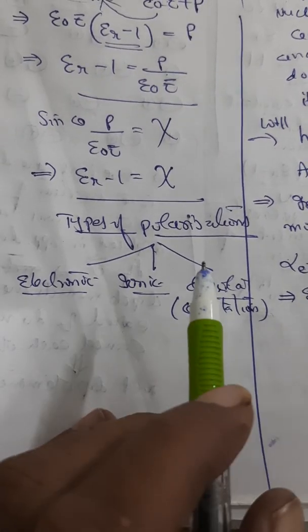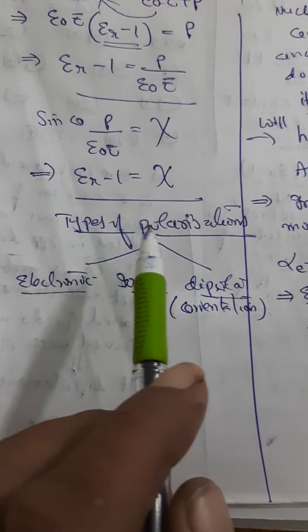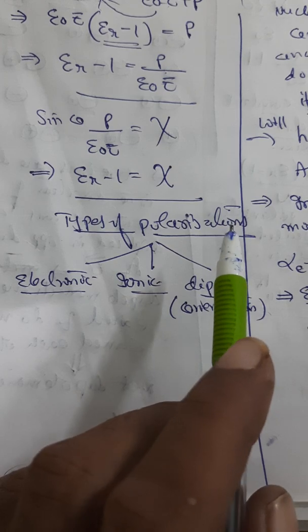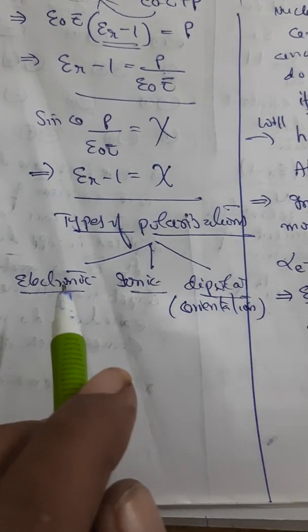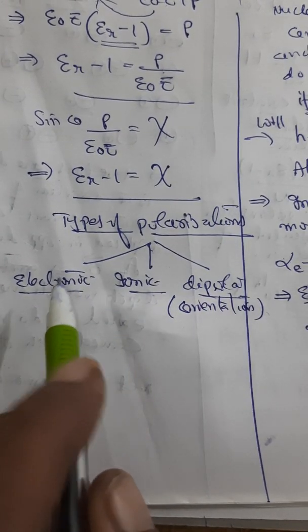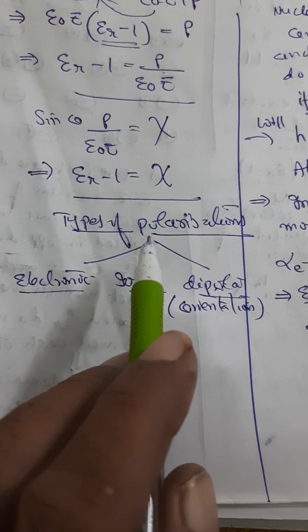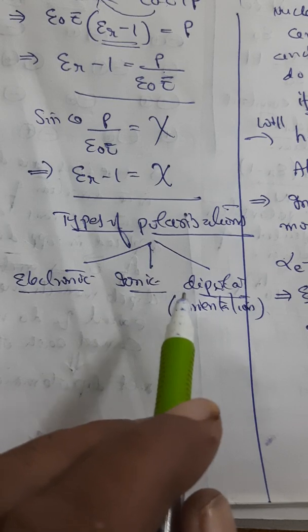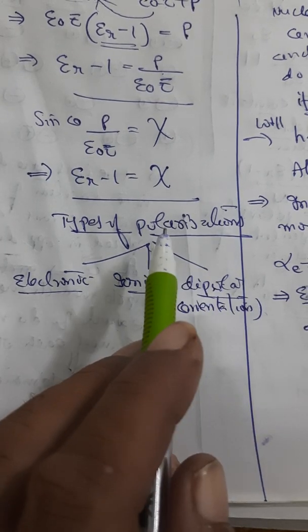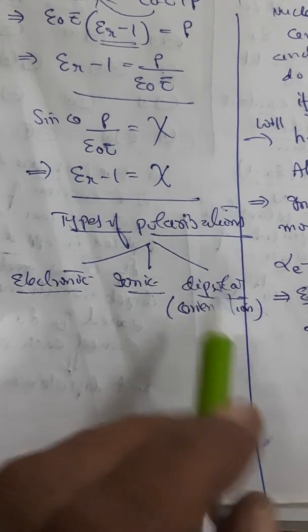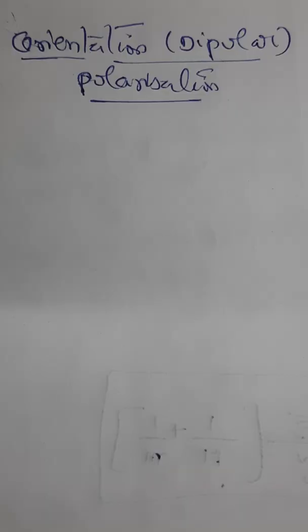In dielectrics, we are discussing various types of polarizations, under which we have already seen electronic polarization and ionic polarization. Now we shall try to understand orientation polarization, also known as dipolar polarization.